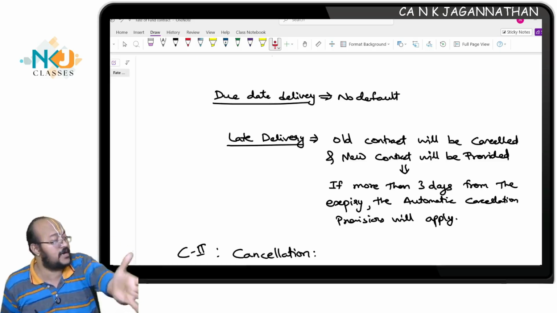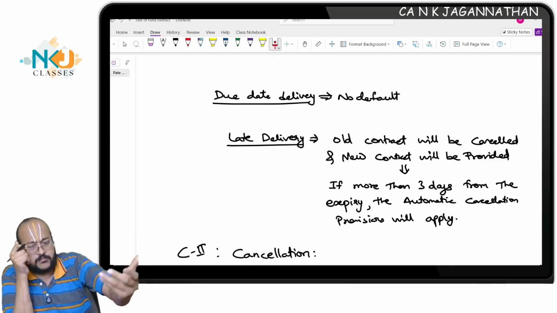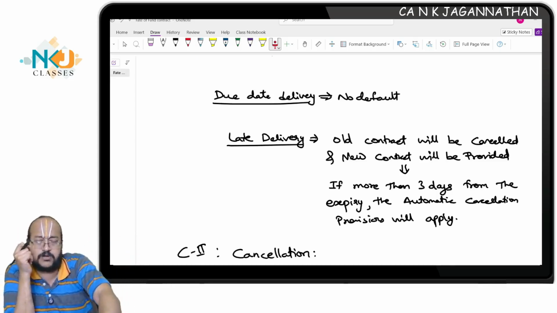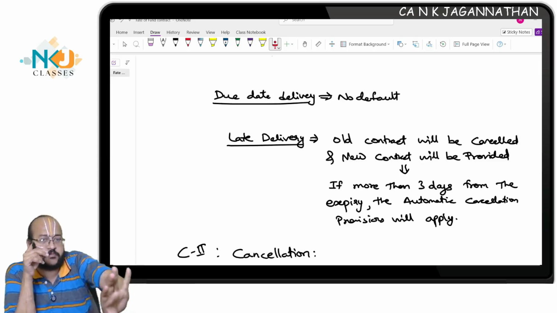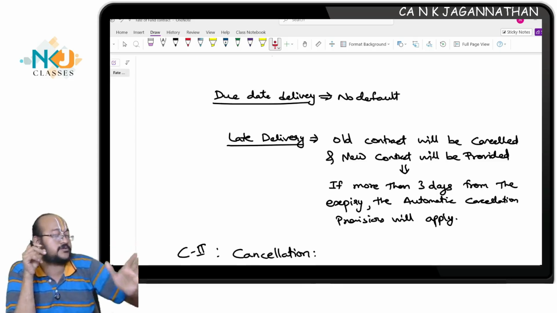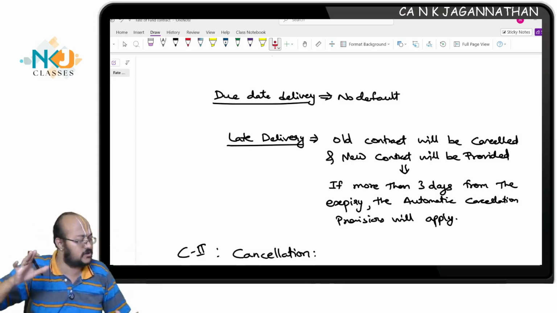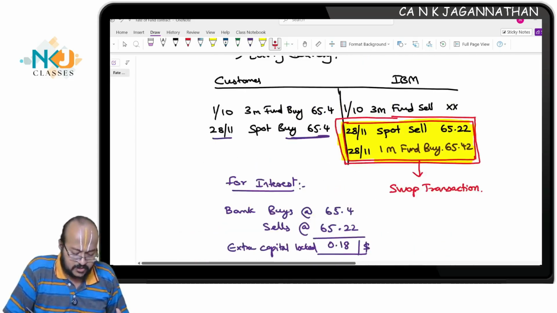But in case of automatic cancellation, which means even after 3 days you are not coming, the FEDAI rule will be applicable, which means the gain will not be shared with you, and the loss will be compensated by the customer to the banker. So this is what happens in case of cancellation.